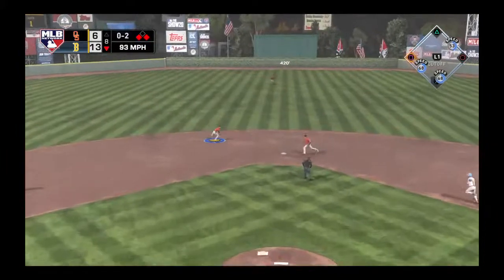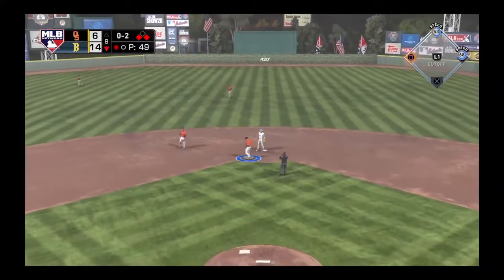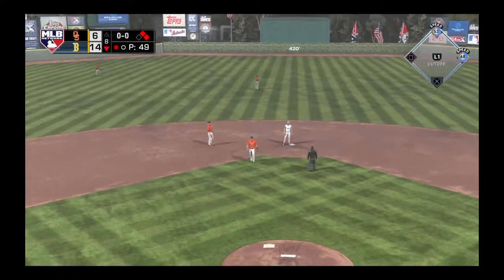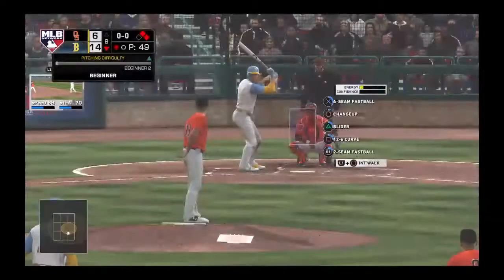Ground ball sent back up the middle. And 8 runs in 1 inning. Into center field, a base hit. And the runner scores from third as they extend their lead. Man, I haven't seen an offensive explosion like this since I don't know when.